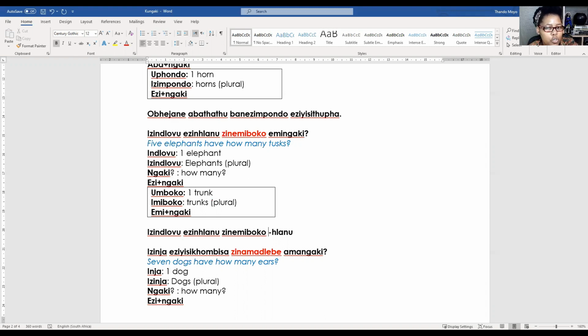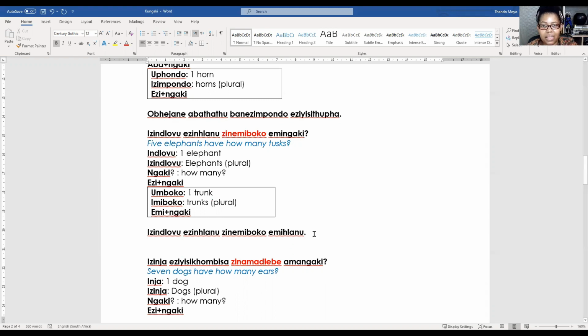What do we start with to show that this is an adjective? We start with the letter E. And then what's the subject concord or adjectival concord for imiboko? It's mi. And there we go. Zinemiboko emihlanu.